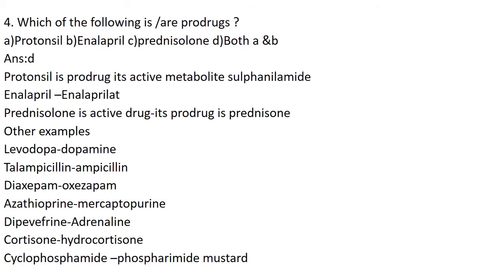Other examples of prodrugs are levodopa, which is converted to the active drug dopamine, talampicillin, which is converted to the active drug ampicillin, dixazepam, which is converted to the active drug oxazepam, azathioprine, converted to mercaptopurine, butyvaprine, converted to adrenaline, cortisone to hydrocortisone, and cyclophosphamide to phosphoramide mustard. So these are all about prodrugs.